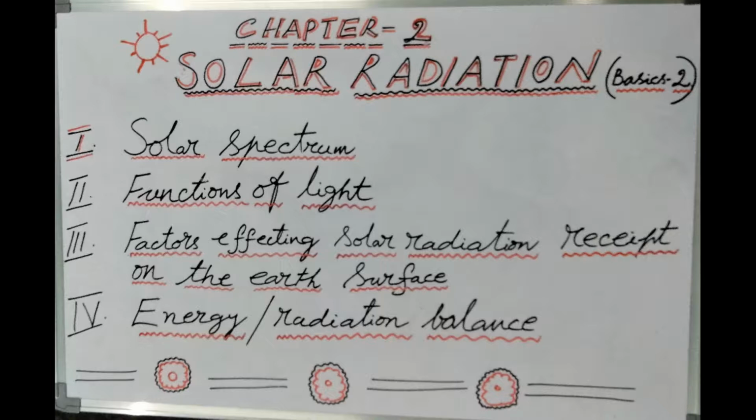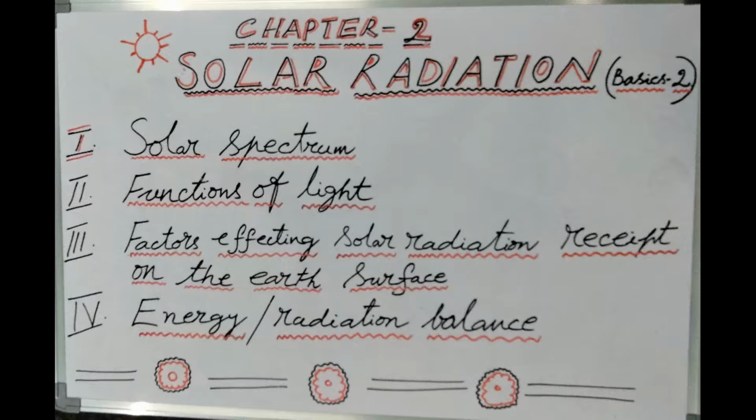Similar to point 2, that is effect of latitude, the effect of aspect and altitude is also on the same analogy. A flux of solar radiation received increases with increasing altitude. For example, mountain areas which face sun rays receive more radiation, while the valley areas may receive less. This is the effect of aspect and altitude. Areas facing the sun in the mountains receive more radiation, while valley areas receive less.